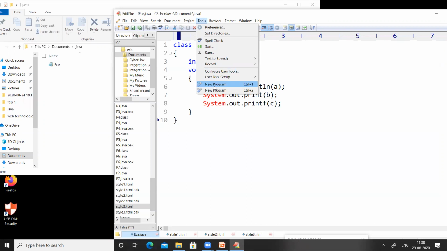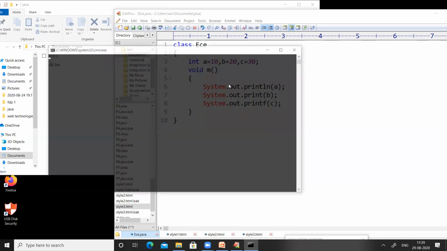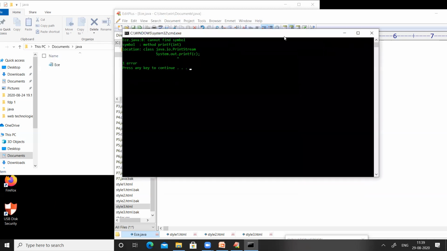These things were already added in the previous session, and don't worry, I will show those people who want to work with EditPlus how to link the compiler, how to compile a Java program and how to run a Java program by using EditPlus. I will show how to link all these tools, the compiler tool and running tool of Java, to EditPlus later. So just compile the code and observe what will happen.